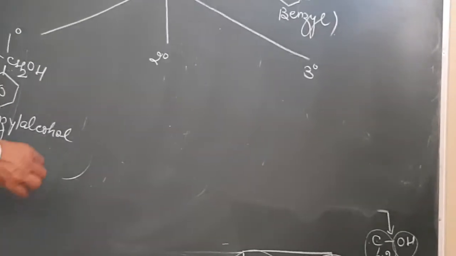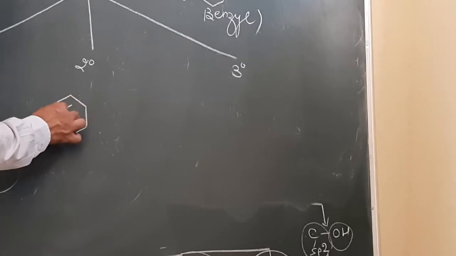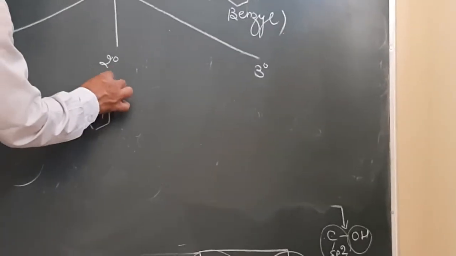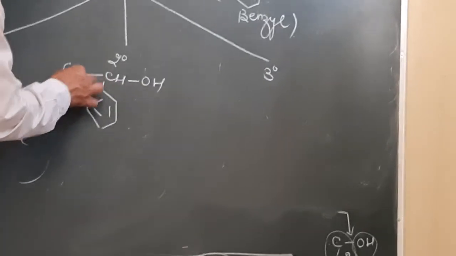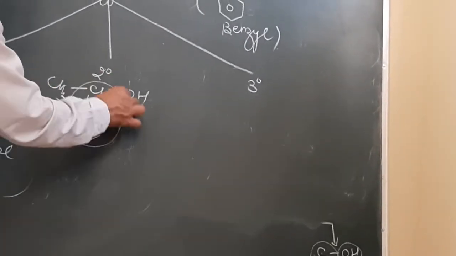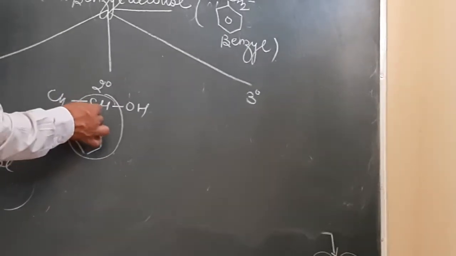Now, if it is attached to 2 degree over here, how do we make the structure? This over here will be CH and then OH, and then over here will be a CH3 group. Which group is this? Benzyl group over here. But what is the nature of this carbon atom? It is 2 degree in nature.